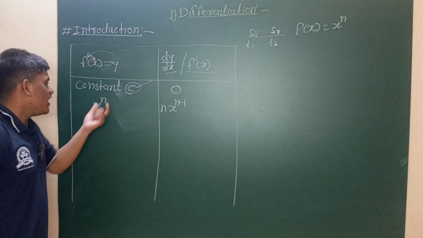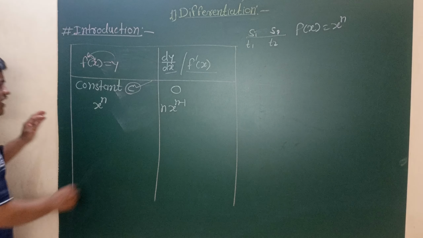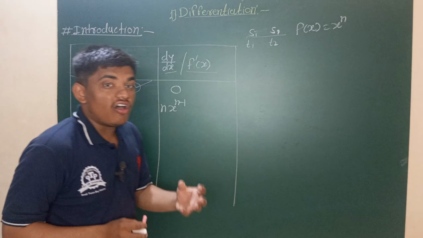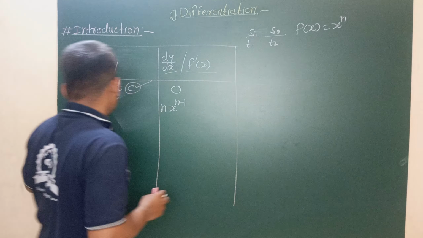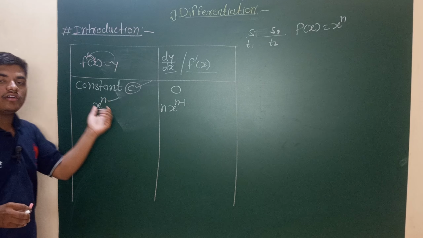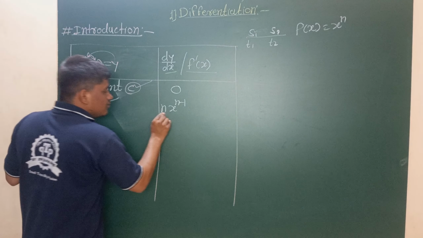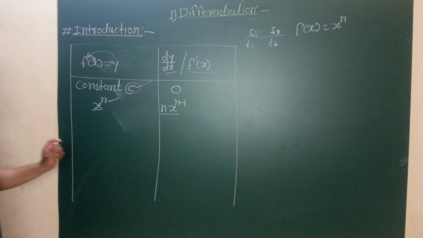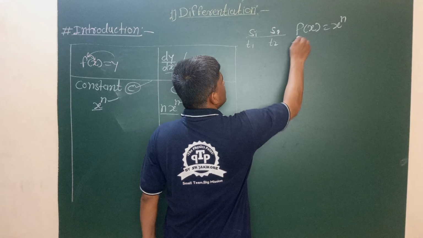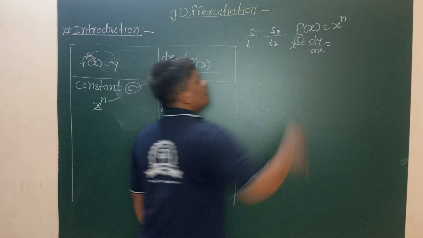Here n can be any number, positive integer, negative integer, or any constant, and x may be a single variable or a function. When the function has some power or index, we use this rule, n into x raised to n minus 1. If x raised to 5, what is the derivative of that function? That is dy by dx, with n equal to 5.